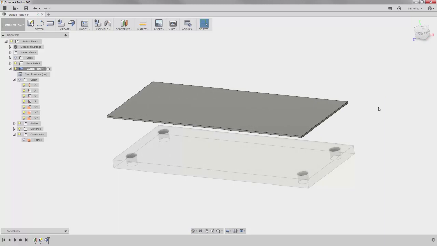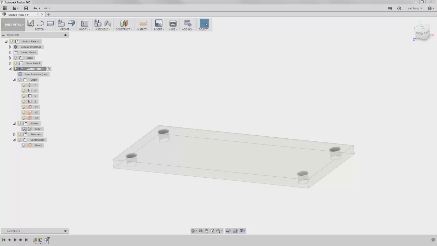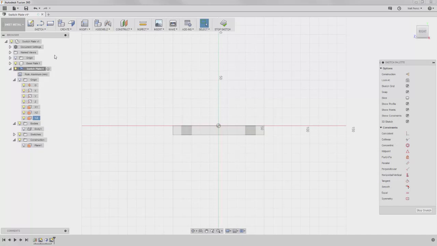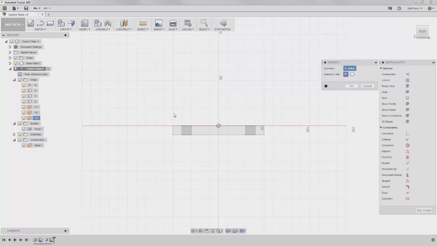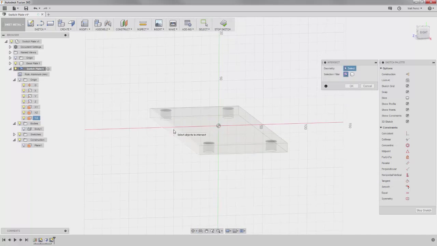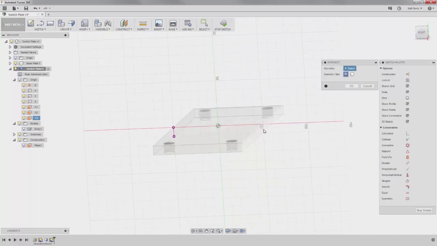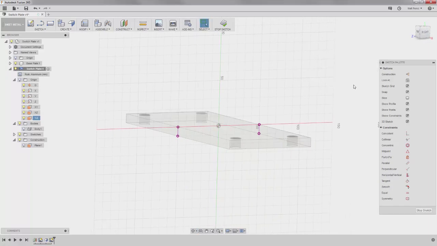With that feature complete, expand the Bodies folder in the browser and turn off the visibility of the new body. Now, we'll right-click and create a new sketch on the YZ plane of the component. Then, looking directly at the sketch, we'll start the Project Intersect tool. Rotating the view, you can use the Intersect projection to select the face on the side and get the geometry of the face at the intersecting plane. I'll start the Line tool and pick the bottom point of the projected edge and move my cursor straight up.